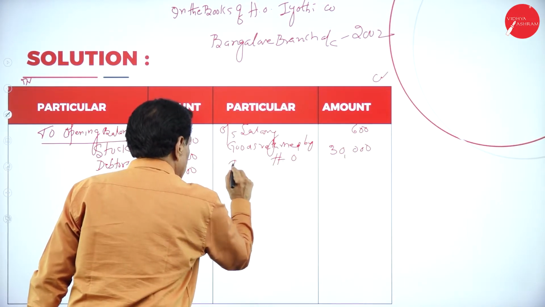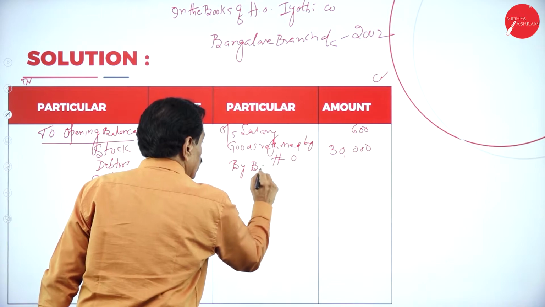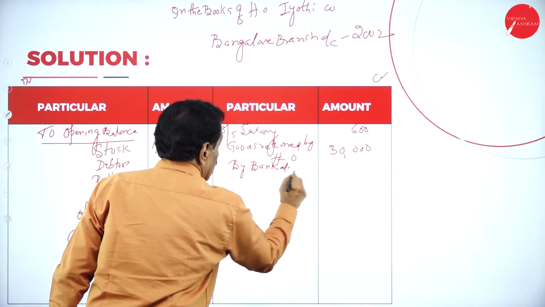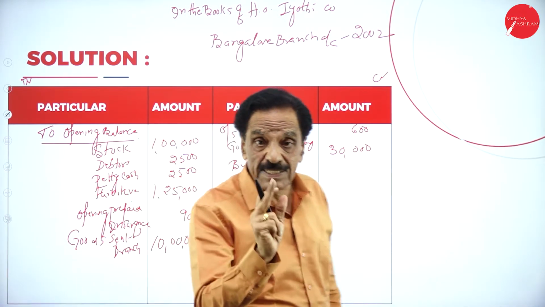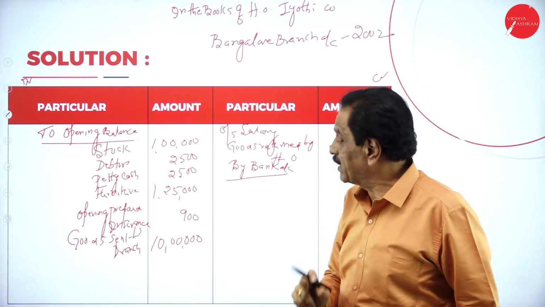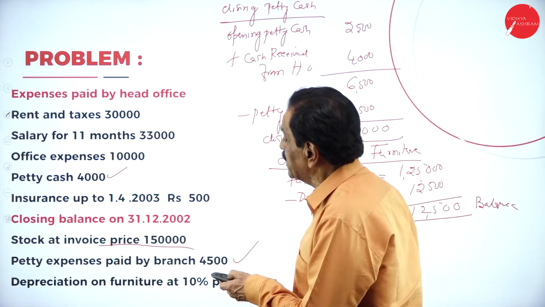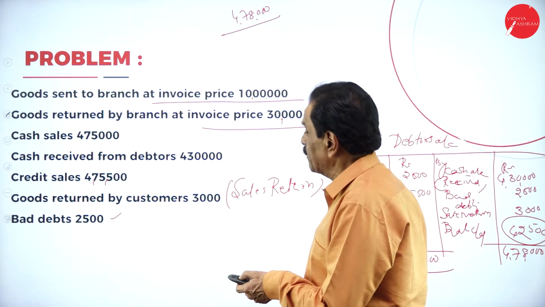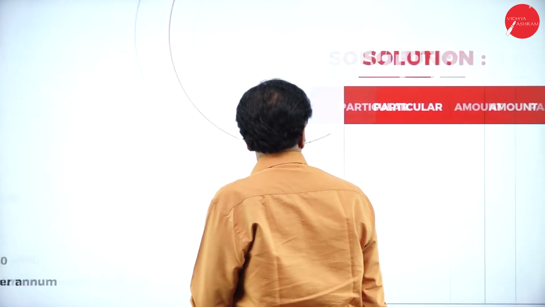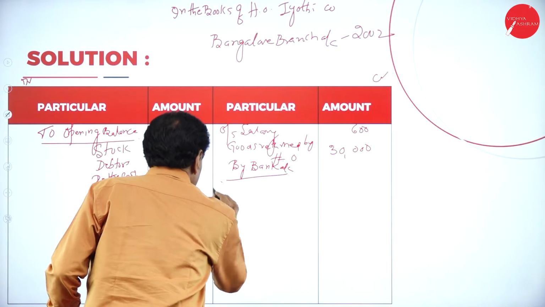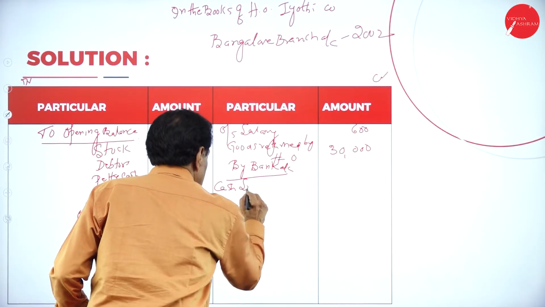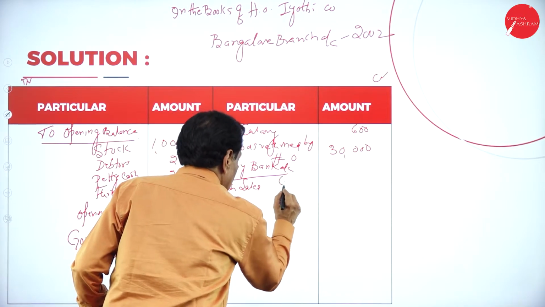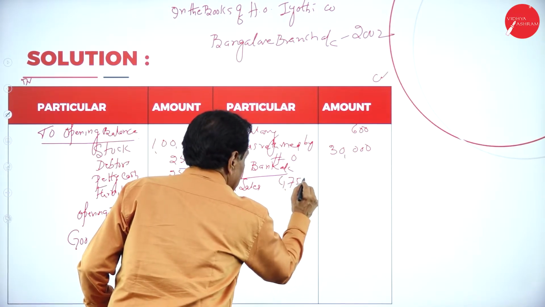By bank account. Here we get two items. One is the cash sale. One is the cash receipt from debtor. How much is the cash sale? See that? Cash sales 4,75,000.